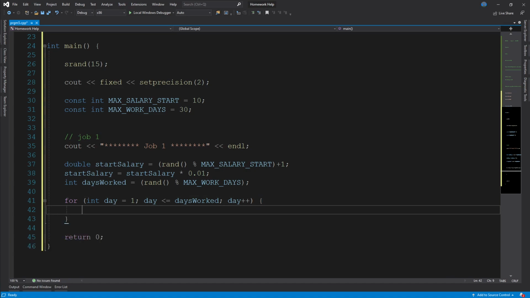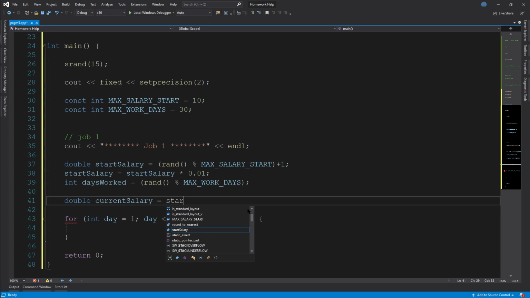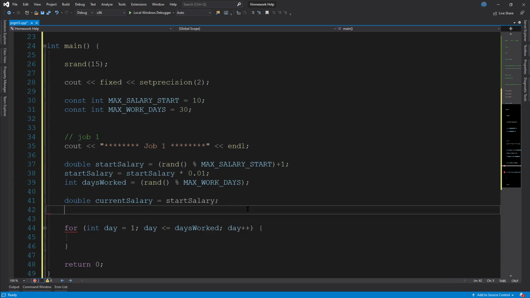And then the inside of these loops will all be the same. We need to declare a couple other things before that. We need double current salary to hold what the current salary is after we start doubling it. We'll set that equal to start salary. And then double current pay to hold how much we have at the end of each day. And we'll set that one to 0.